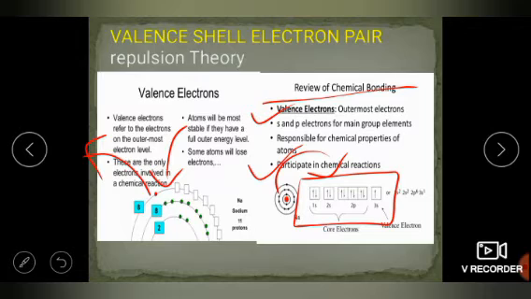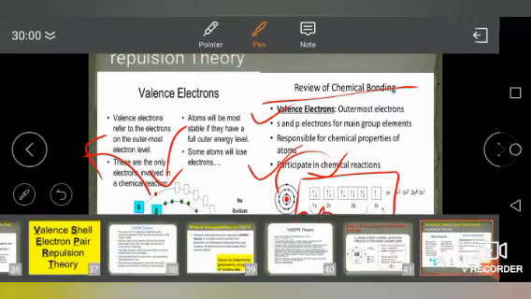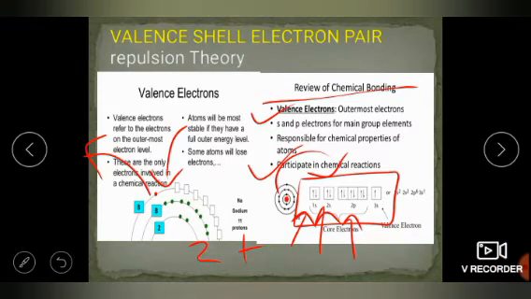So electron configuration we studied in the second chapter, in which 11 electrons are distributed: 2 in 1s, 2 in 2s, 6 in 2p. So 2 plus 2 plus 6 becomes 10. One is left, that one will be in 3s. So all the rest of the electrons are fully filled, you can say paired. Only this last one is not paired. It means that only the last shell will participate in making a bond.